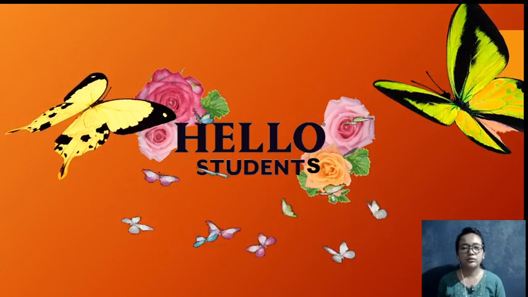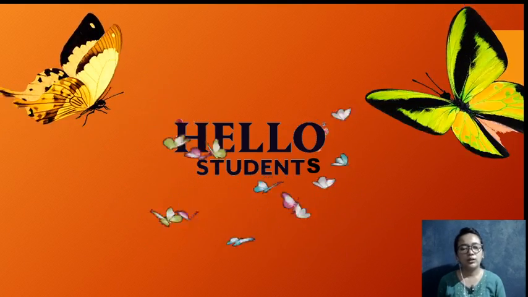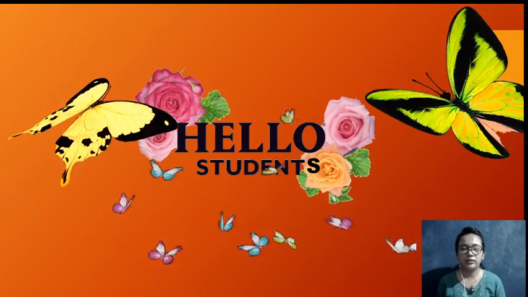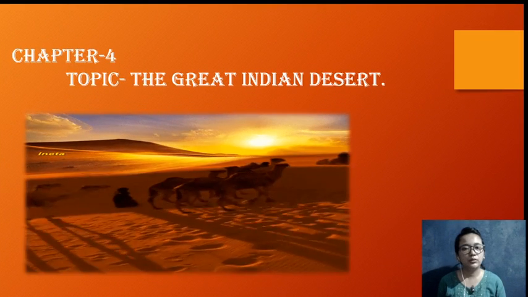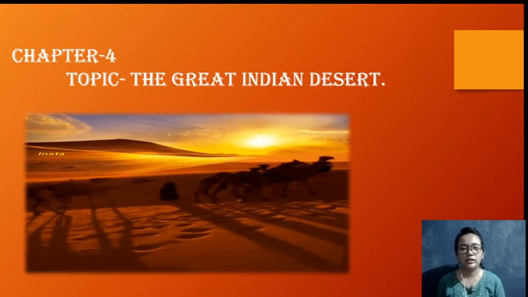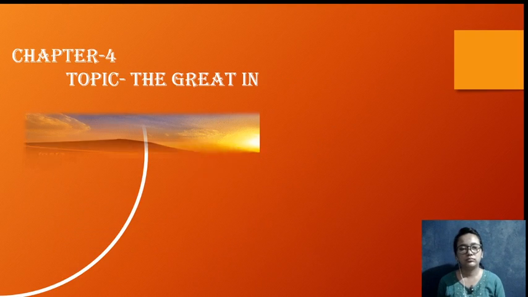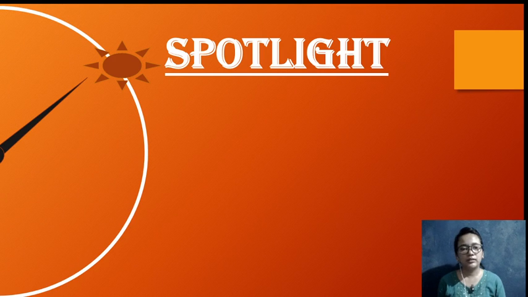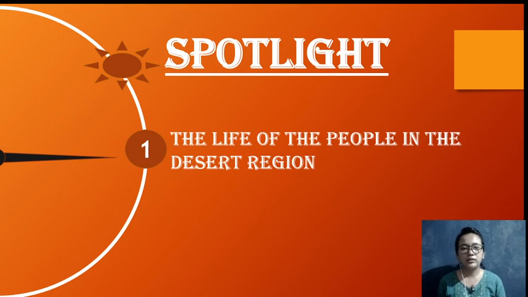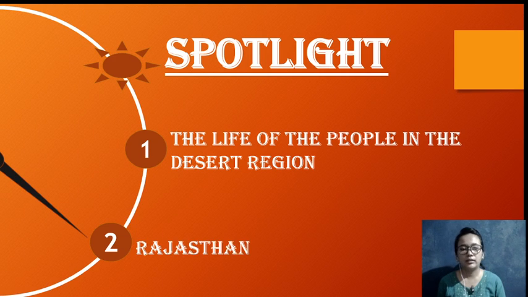So today we'll do a continuation of the chapter which we were doing previously. The chapter was chapter number 4, topic the Great Indian Desert. Spotlight. So in this class we are going to cover the life of the people in the desert region and Rajasthan. And this video will be our part 3.